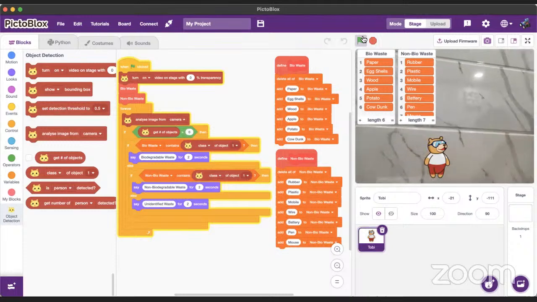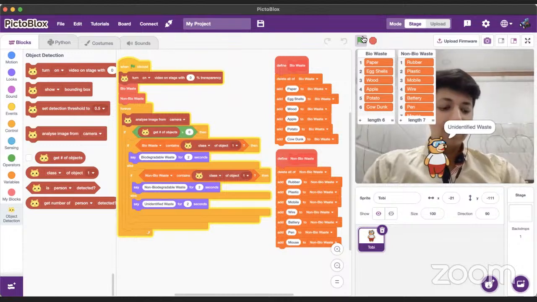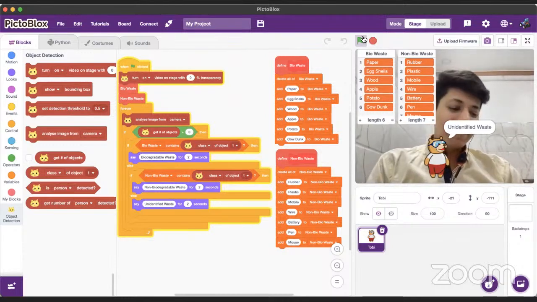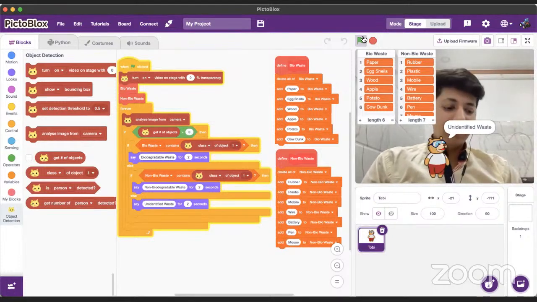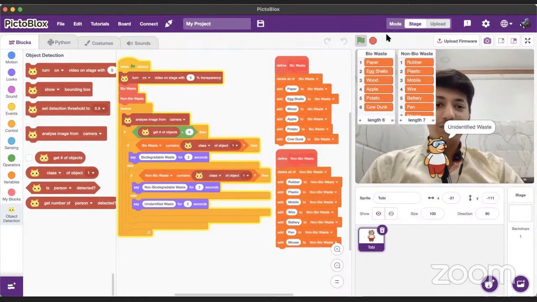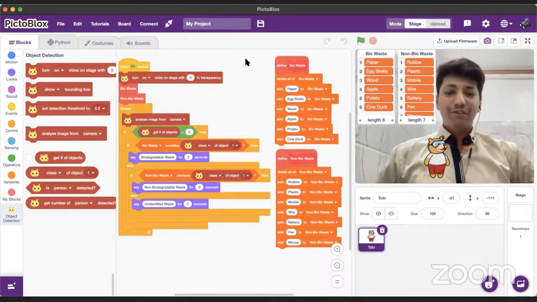So your hand and the background also matter because it's a computer, guys. A machine can never be smarter than us human beings. It can work faster, it can work better, but not smarter. We have created it. Of course, so we are smarter, na? All right. So yeah, that's it for this activity.